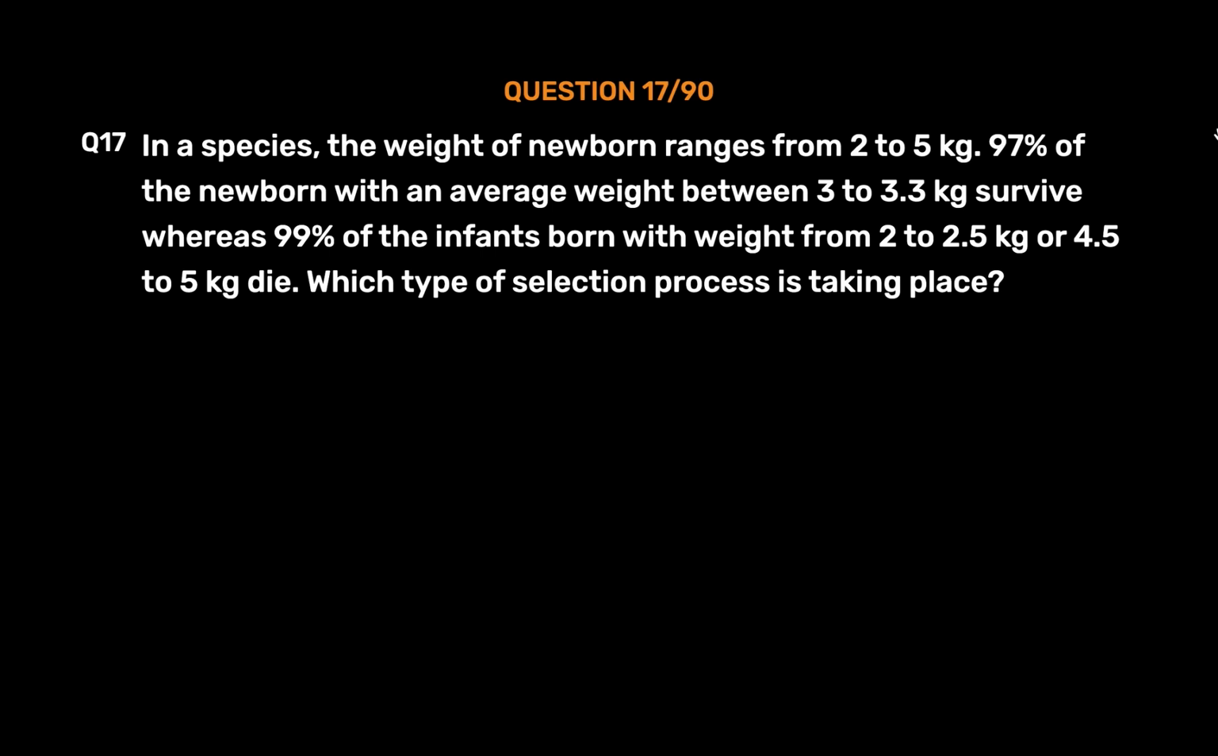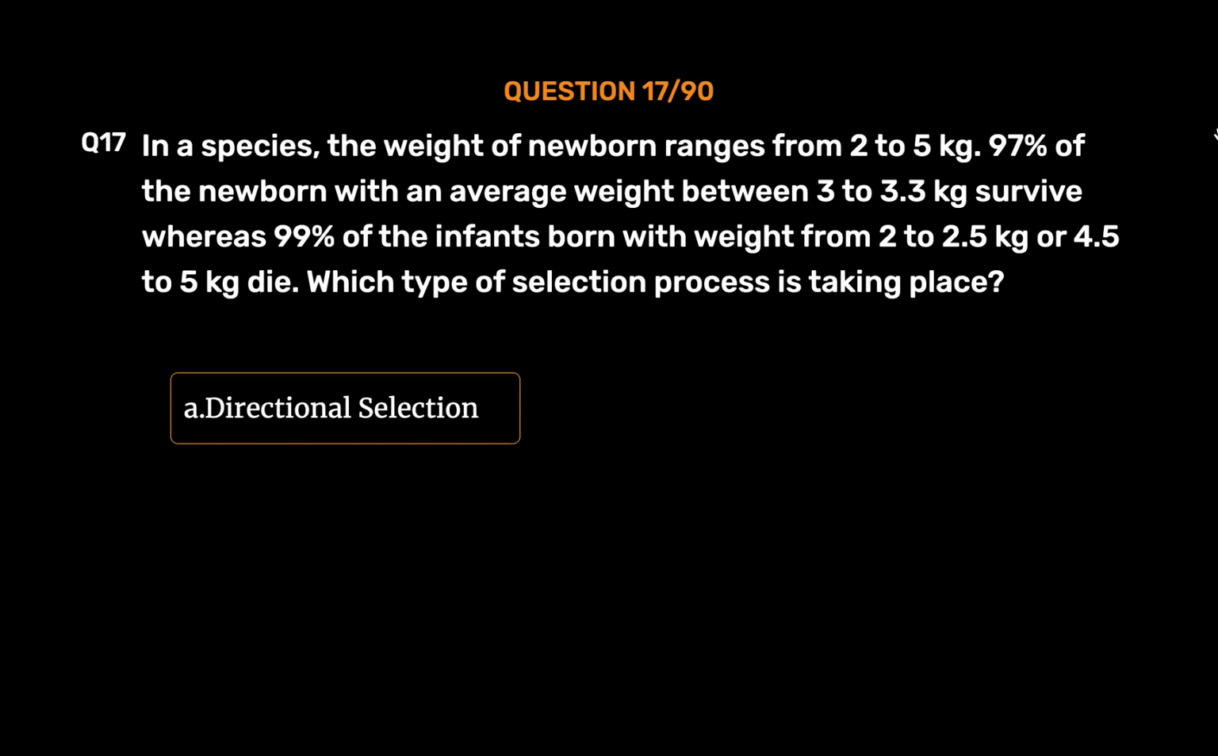Question number 17. In a species, the weight of newborn ranges from 2 to 5 kilograms. 97% of the newborn with an average weight between 3 to 3.3 kilograms survive, whereas 99% of the infants born with weight from 2 to 2.5 kilograms or 4.5 to 5 kilograms die. Which type of selection process is taking place?